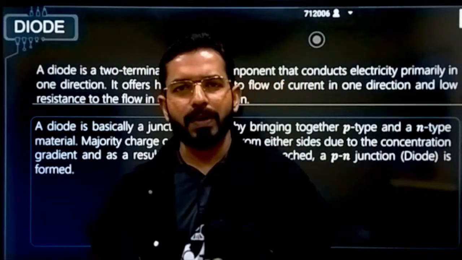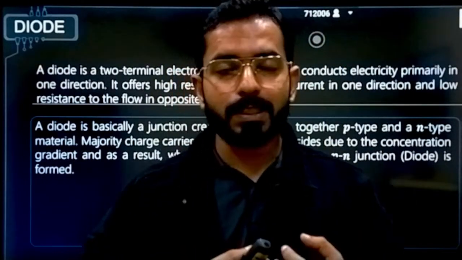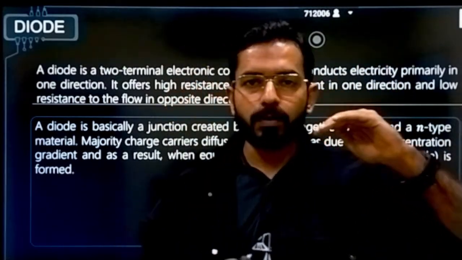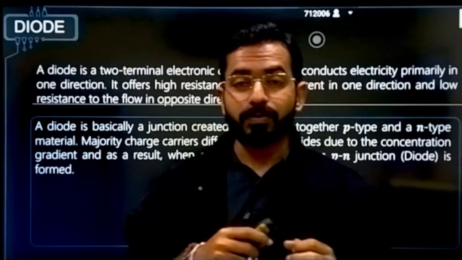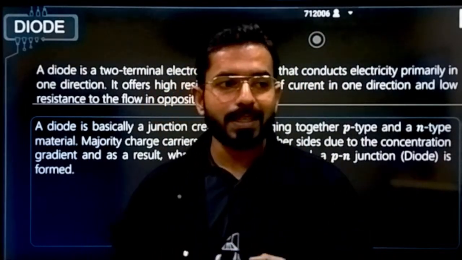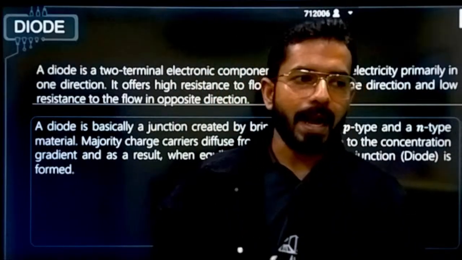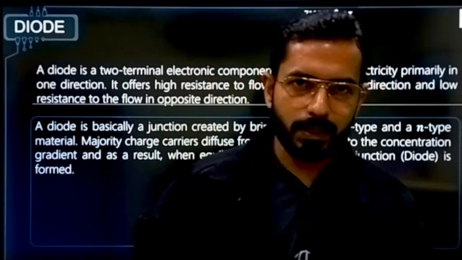So these kinds of impurities we have added. And why? What was our sole purpose of adding all these impurities? To increase the conductivity, because a normal semiconductor doesn't give us that much conductivity. That's why we always try to increase the conductivity, and for that we usually add impurities. Correct? This is the thing that we have already studied.